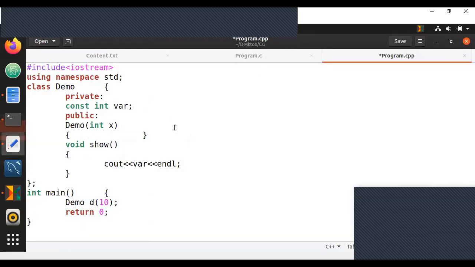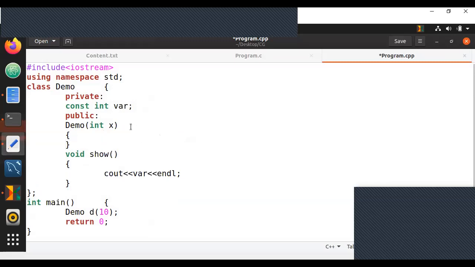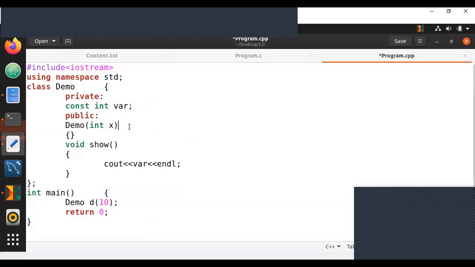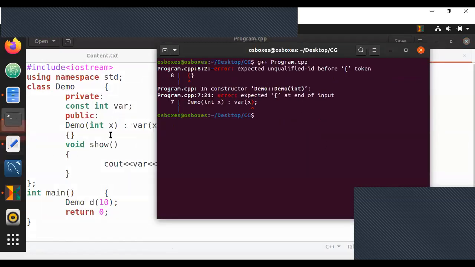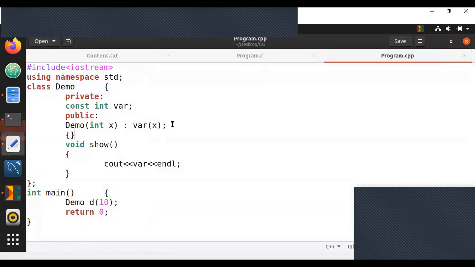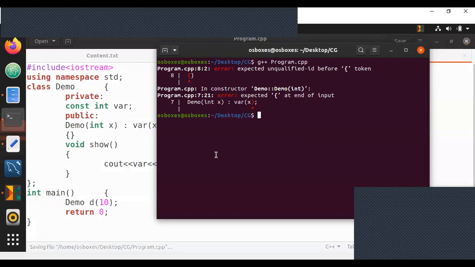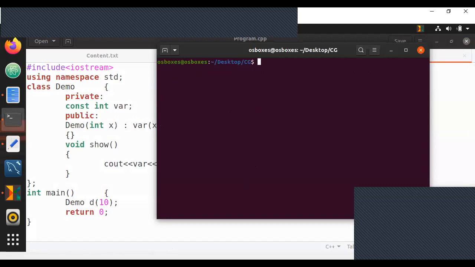Now, I'll change this to make it an empty constructor, and I will write ahead of it an initialization list called var of x. Now let us see if this works. If I compile, first up, I am getting an unexpected qualifier. Okay, I'm not supposed to have a semicolon. Perfect. So let's compile this. Now I'm getting no error.